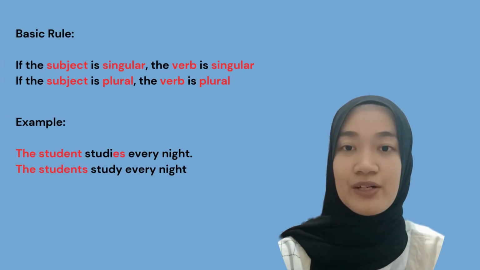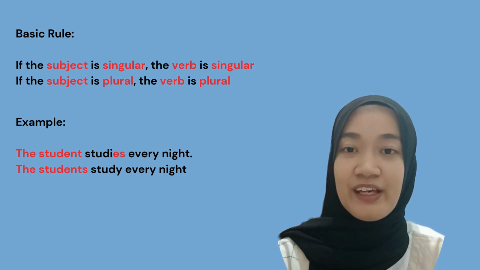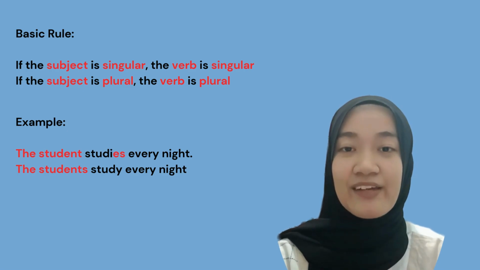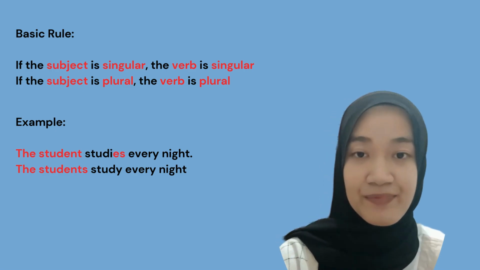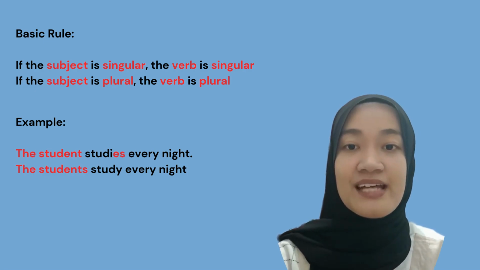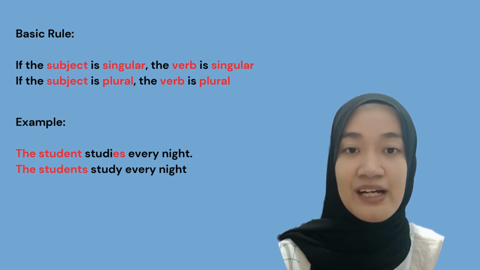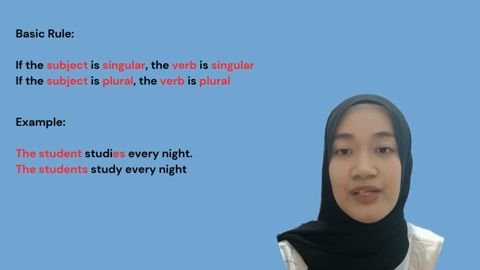Okay, first we talk about the basic rule of subject and verb agreement. If the subject is singular, the verb is also singular. And if the subject is plural, the verb is also plural. So let's look at the example. The student studies every night. The student here as subject is singular, so it needs a singular verb. So it would be: the student studies every night.